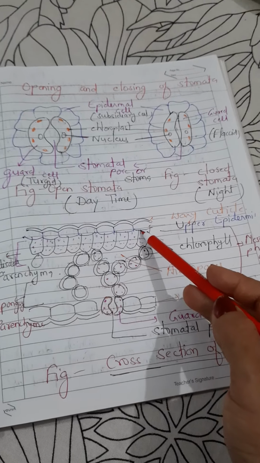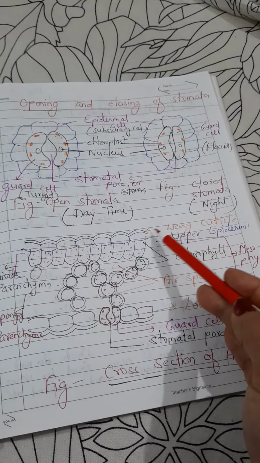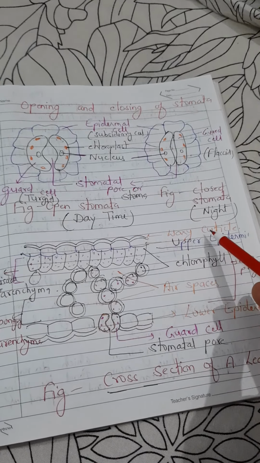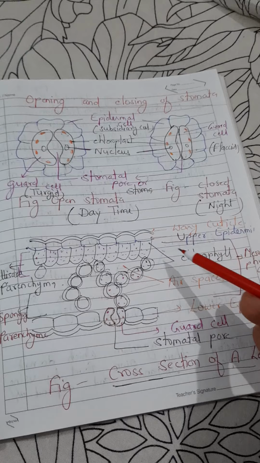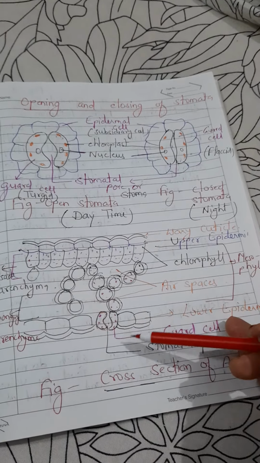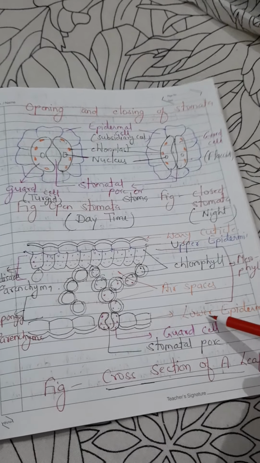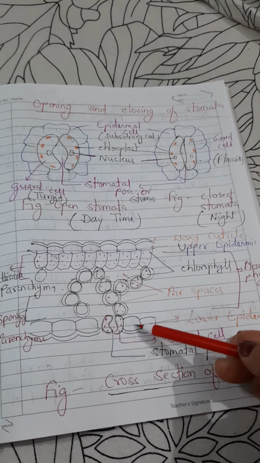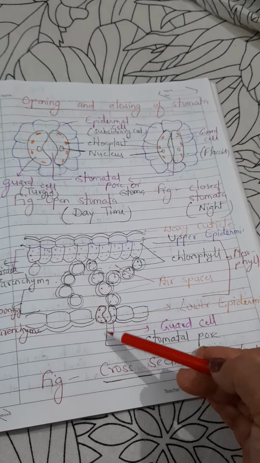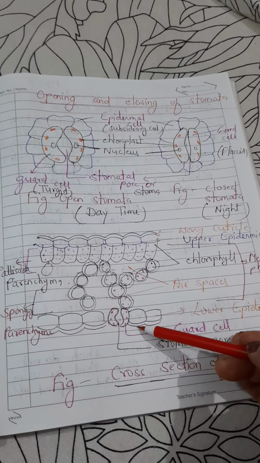This is the upper epidermis, with the outermost layer called the waxy cuticle, which prevents excess transpiration. This is the lower epidermis, and stomata are present in the lower epidermis. This is the guard cell, kidney shaped, and this is the stomatal pore.